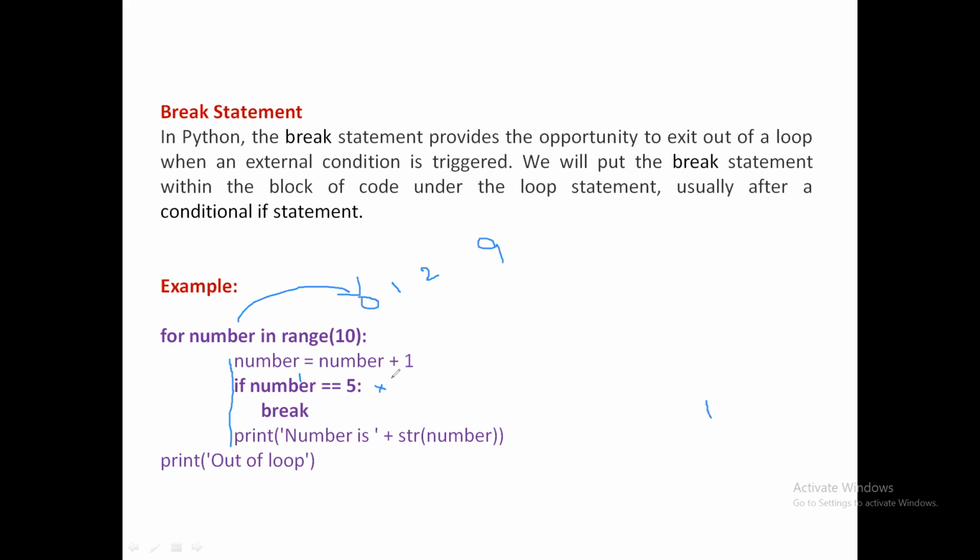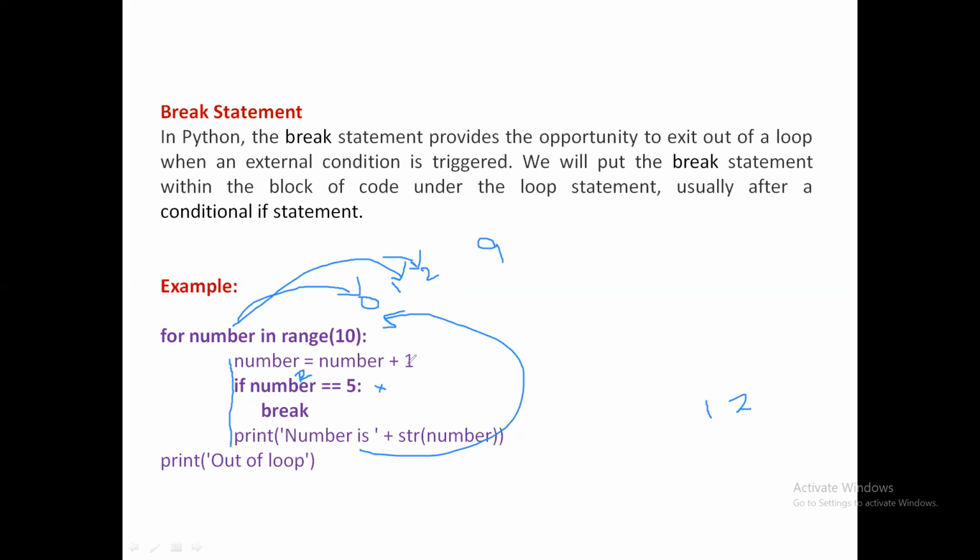Again it comes back, and this time number points to the next value. It enters inside, number is equal to number plus 1. If number is equal to 5? No, 2 is equal to 5 is false. So break will not be executed. It goes to printing, so it prints 2 now. Again it goes back, and this time it points to 2.